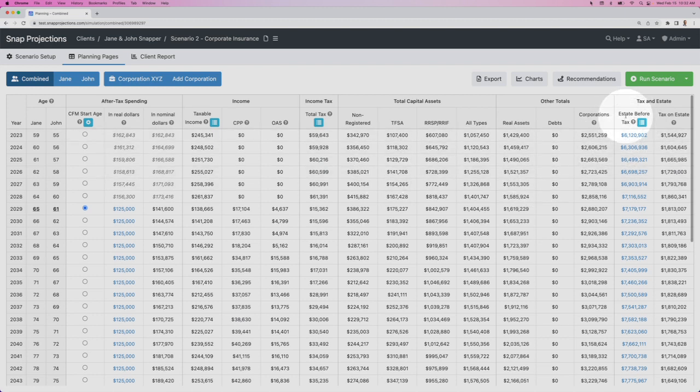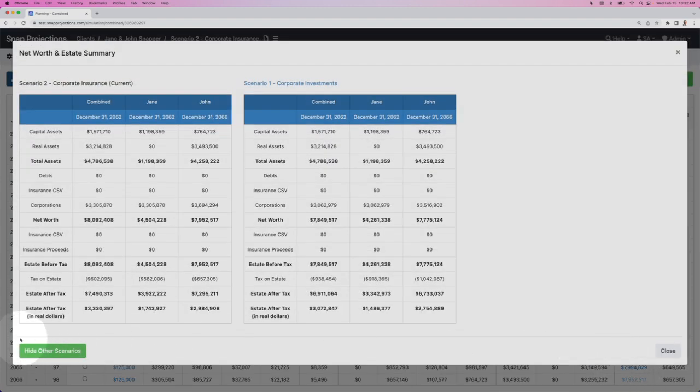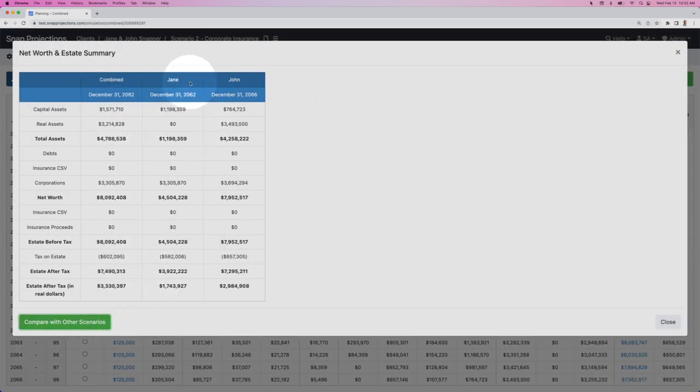We have the personal estate before tax column. We can click on this value in any year in order to look at the breakdown of the client's estate and compare it to other plans in the software. So I'm going to go to the final year of the projection and click on this estate value. In our current plan with the corporate insurance, when John passes away on December 31st, 2066, they're expected to have an estate after tax of roughly 2.3 million. That's taking a total asset base of 7.9, paying 600,000 in taxes, and that leaves their beneficiaries with 2.3 million.